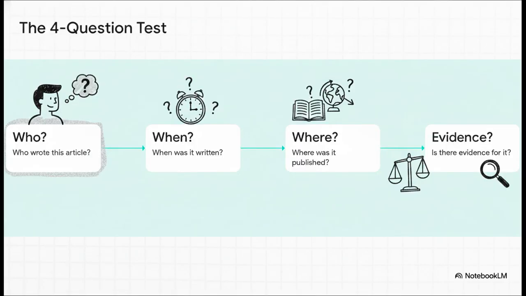This all boils down to a super simple 4-step checklist you should be running through every single time you encounter a new article. Ask yourself, who wrote this? When was it written? Where was it published? Like, are we talking about a respected journal or just a random blog? And finally, is there hard evidence to support their claims? If a source can't pass this basic test, you need to proceed with extreme caution.